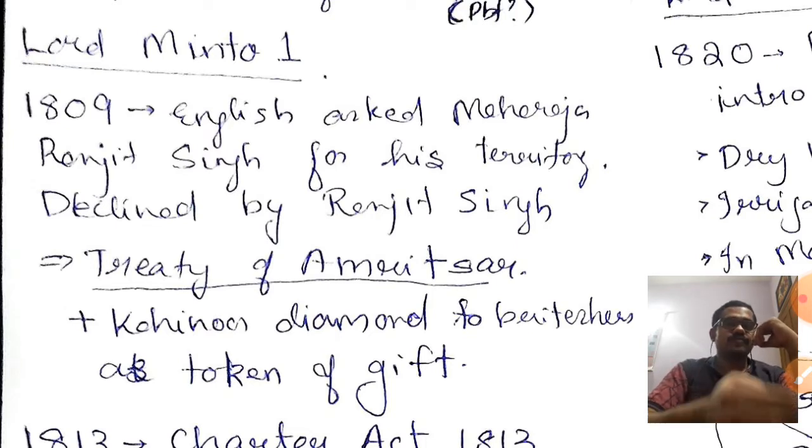Now, the Treaty of Amritsar was signed between both, a friendship treaty between the English and the Sikhs. Also, the Kohinoor diamond was given as a gift to the British by Maharaja Ranjit Singh. That we must also understand.